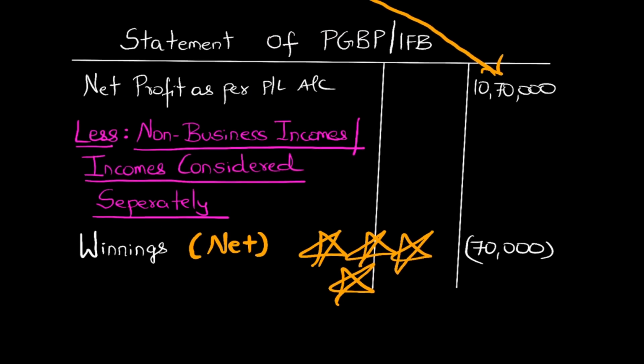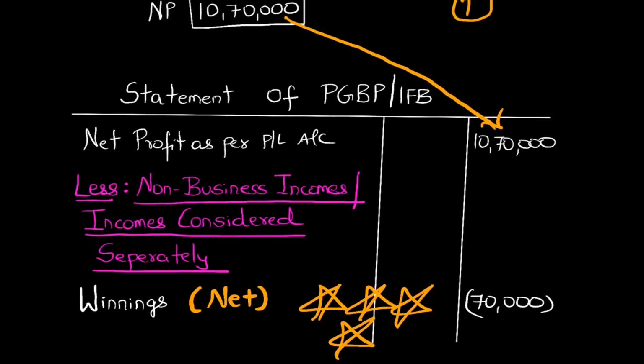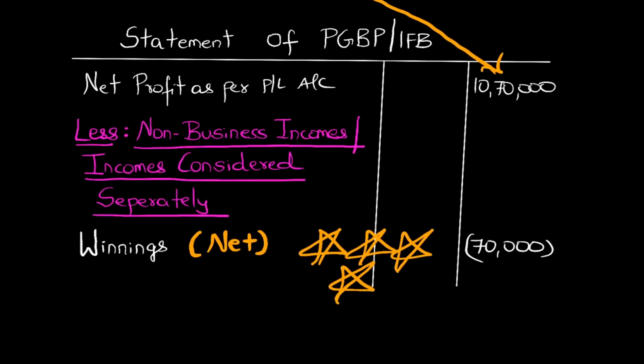So you are not supposed to convert the net income into gross when you are calculating your PGBP statement. While calculating PGBP, we start with net profit as per the P&L account, and then there is one adjustment we make, that of non-business incomes, or incomes which are considered separately under other heads. While solving this adjustment, when we consider winnings, we cannot convert the net into gross.